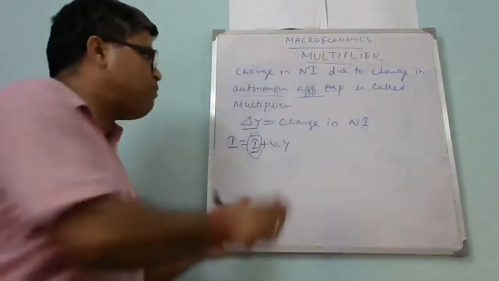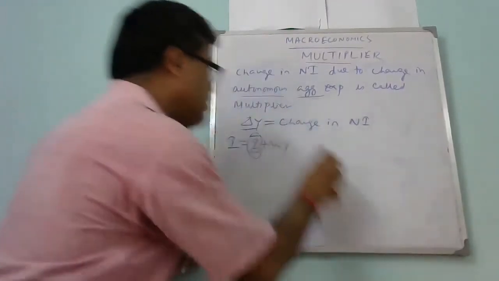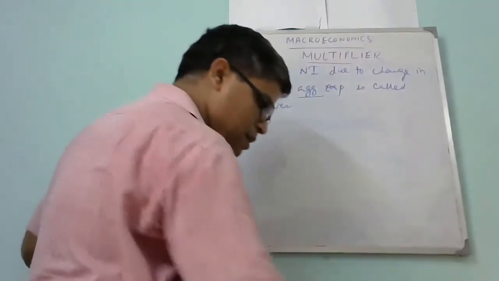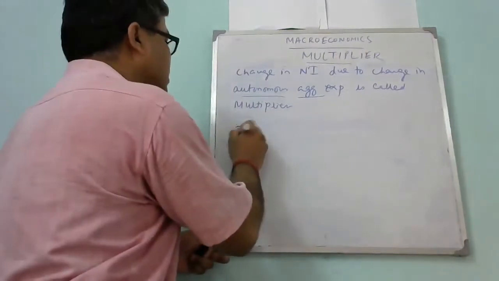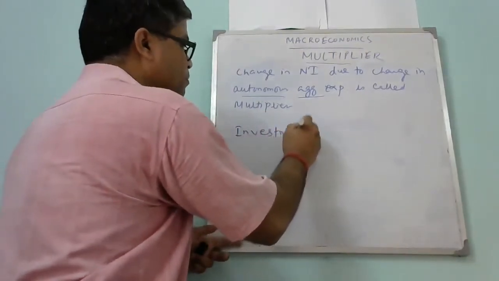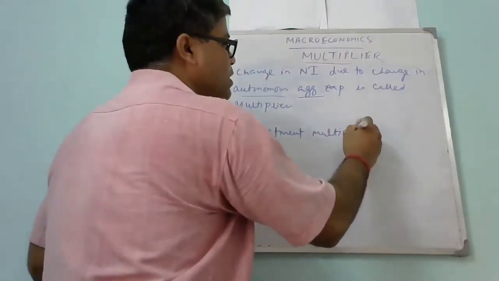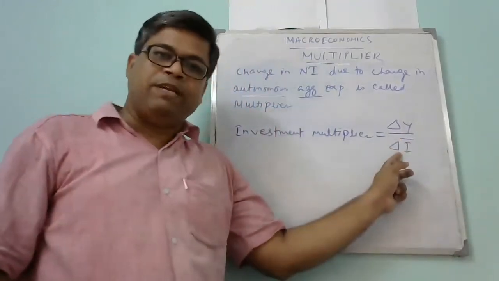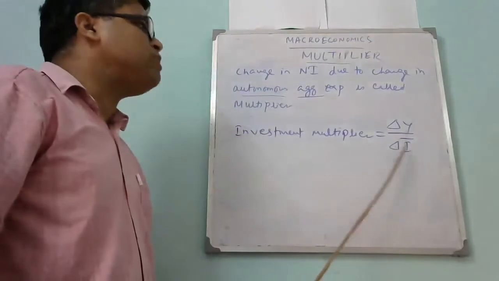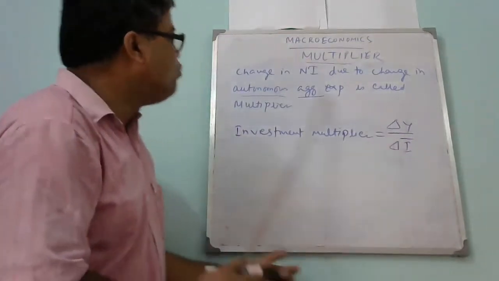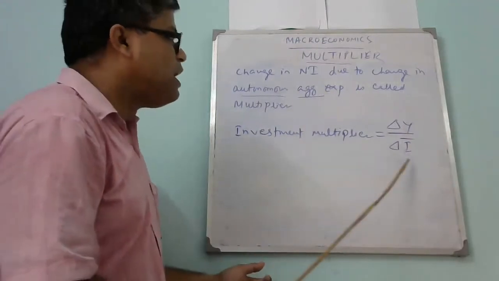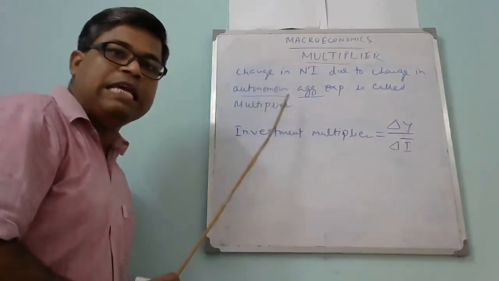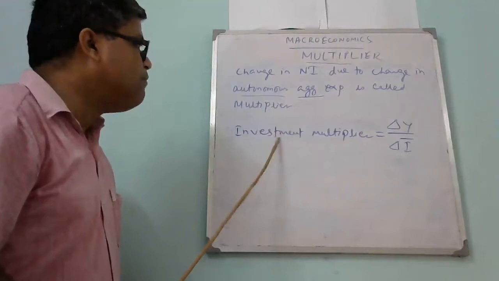So there are different types of multiplier. If we see the investment multiplier, the multiplier is equal to the change in national income due to the change in autonomous aggregate expenditure. This part is the autonomous aggregate expenditure. If I place the I bar term in place of the autonomous aggregate expenditure, which type of multiplier will it become? This becomes the investment multiplier.